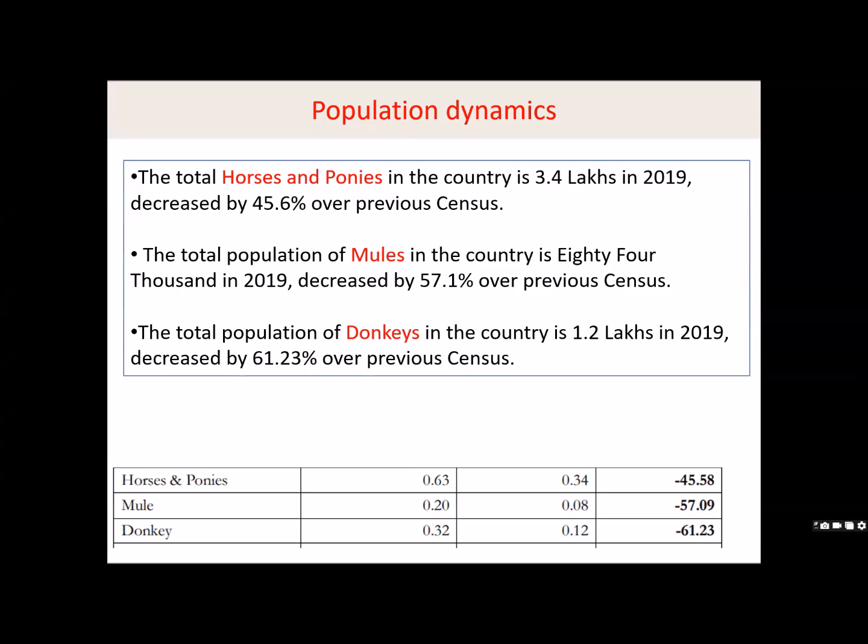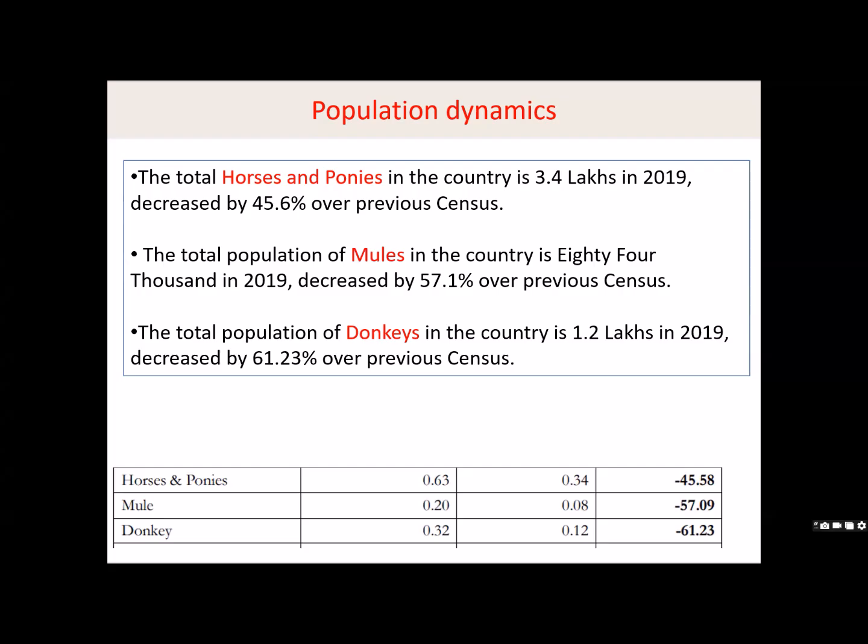To conclude, if you see the table at the bottom, the population has reduced by almost 46% in the case of horses and ponies. In the case of donkeys, it is 61%. In the case of mule, it is 57%.